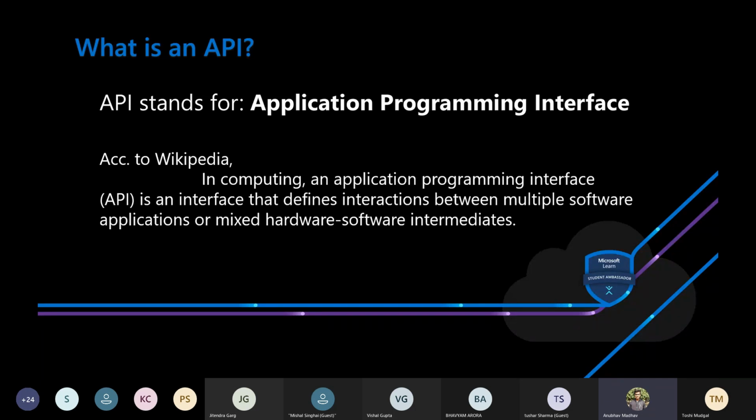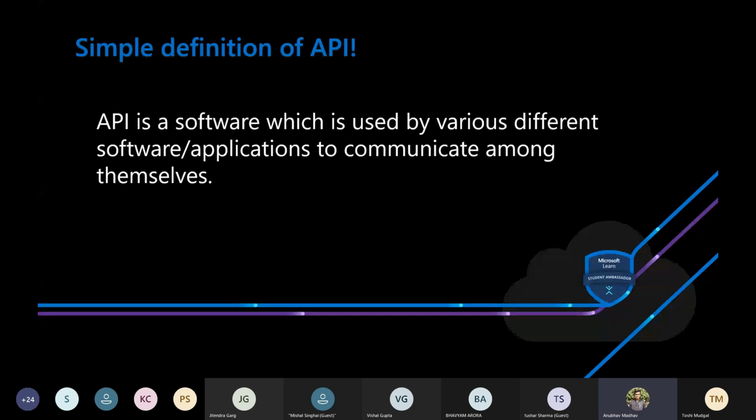I didn't understand anything from this either. So just to make it easier for you, API can be simply defined as a software which is used by various different softwares or applications to communicate among themselves. Like if an Android app wants to communicate with a website, it will make use of an API. Or let's say Make My Trip wants to communicate with another website like GoIbibo or GoIndigo. It will make use of an API.